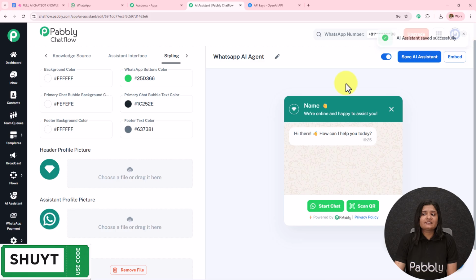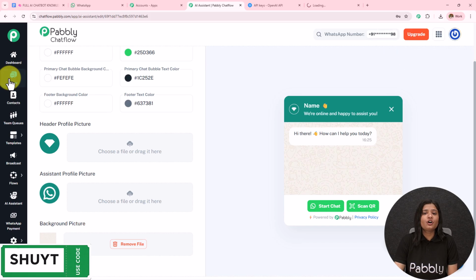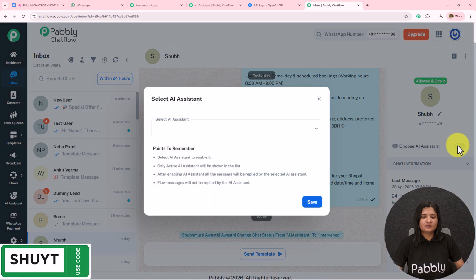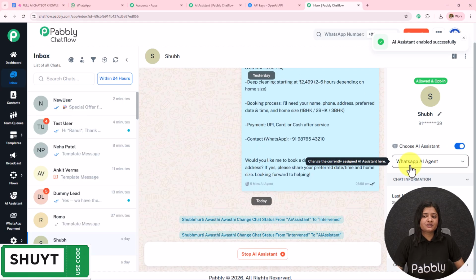Moving on towards the next step, we have to see how we can enable this AI assistant for a particular group of chats or a particular contact. For this, I'm going to open this inbox in a new tab. Now here, this is my chat. I'm going to toggle on this button and select the AI assistant which I have created, and then simply save this. In this manner, I have assigned this AI assistant to this particular chat.